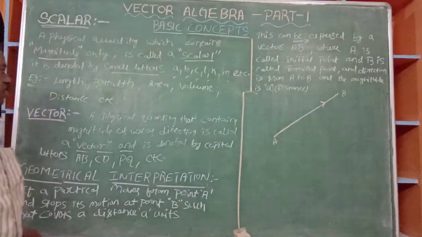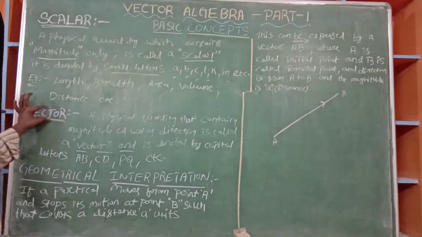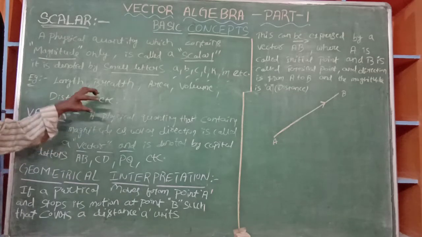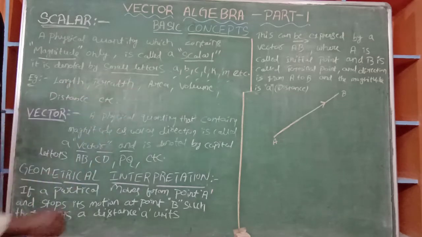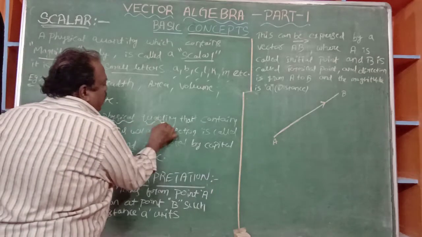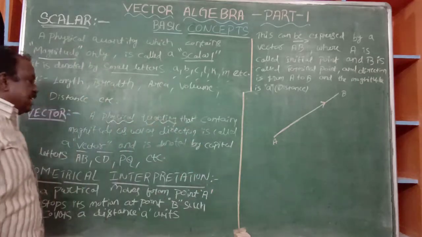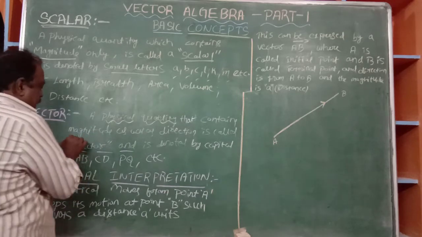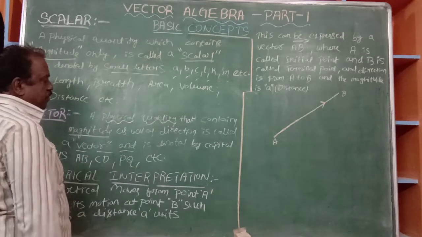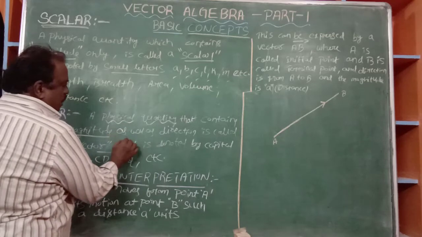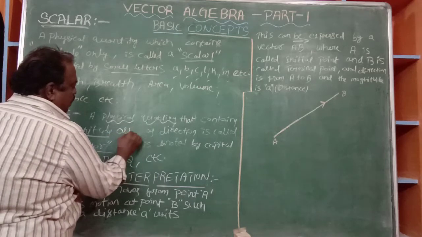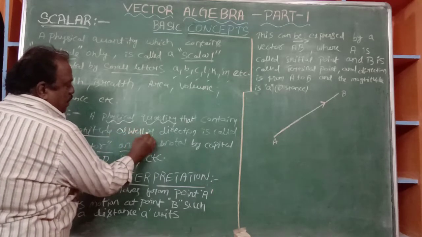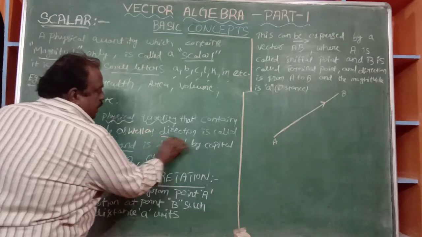Here it starts, vector. Vector is also a physical quantity that contains magnitude as well as direction.